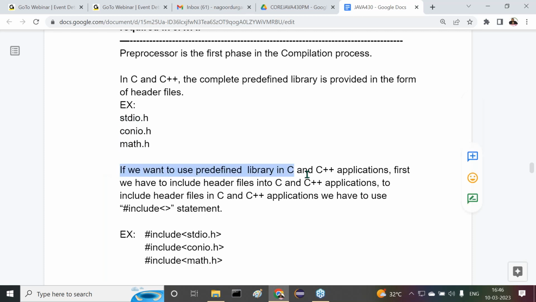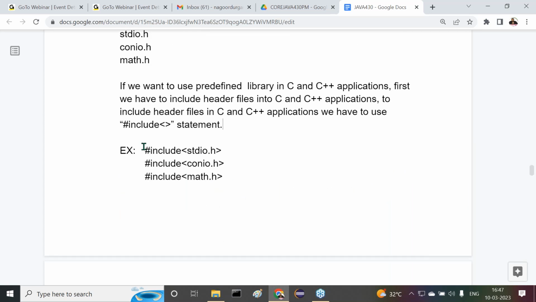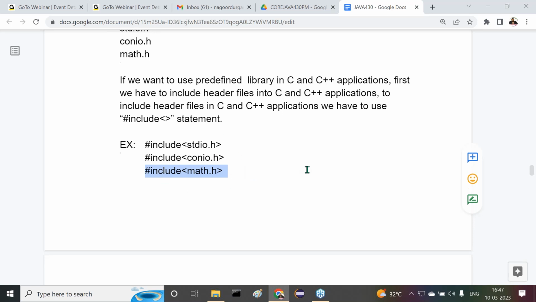If you want to use the predefined library in C and C++ applications, first we have to include header files into C and C++ applications. To include header files in C and C++ applications, we have to use #include statements. Examples are #include <stdio.h>, #include <conio.h>, #include <math.h>. Like this I have taken.